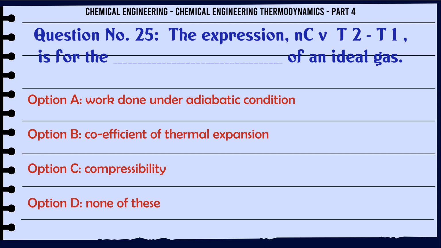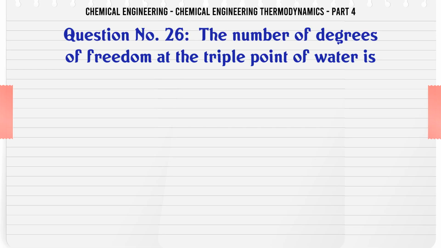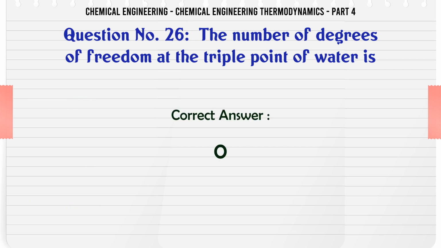B. Coefficient of thermal expansion. C. Compressibility. D. None of these. The correct answer is work done under adiabatic condition. The number of degrees of freedom at the triple point of water is A. 0, B. 1, C. 2, D. 3. The correct answer is 0.